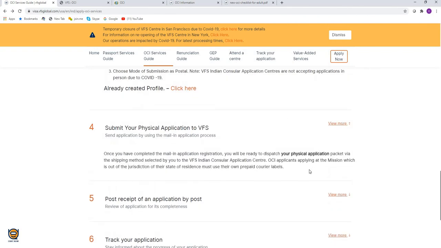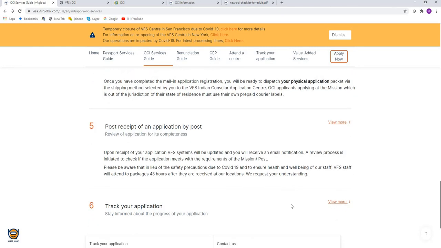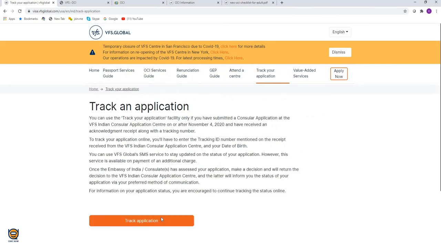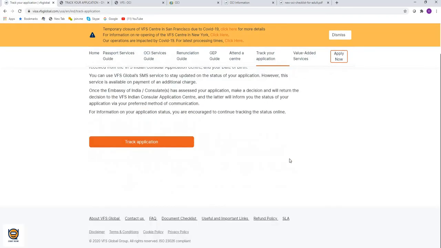As of now, there is no walk-in at VFS Global offices, so you can ship it with a return shipping bill. After shipping, you have to wait for them to confirm by email notification that they have received the application. If you want to track your application further, you can get this service on a chargeable basis by putting in your ARN number again and the date of birth and submitting this request, and they'll respond with updated information regarding what stage they are at, whether it is at the consulate or VFS Global, whether it is verified, whatever it is.